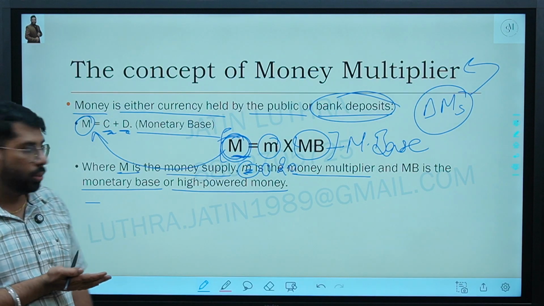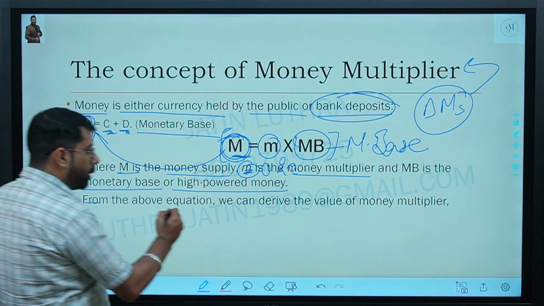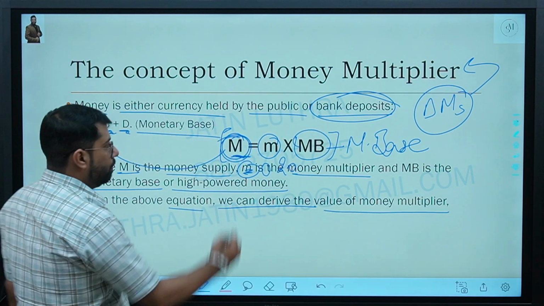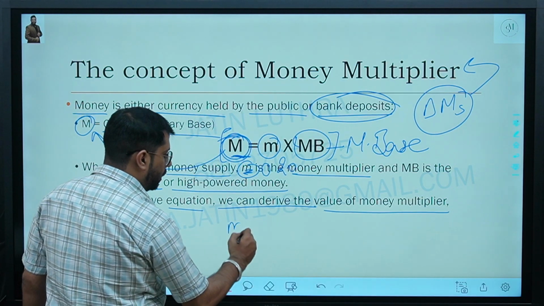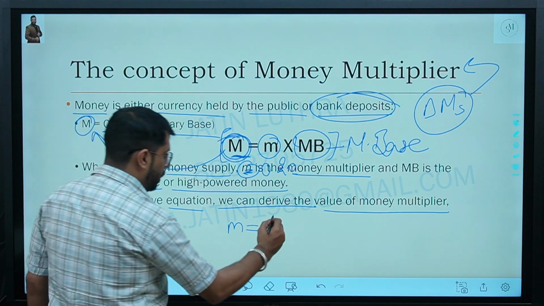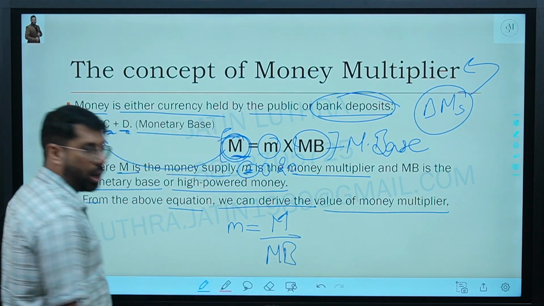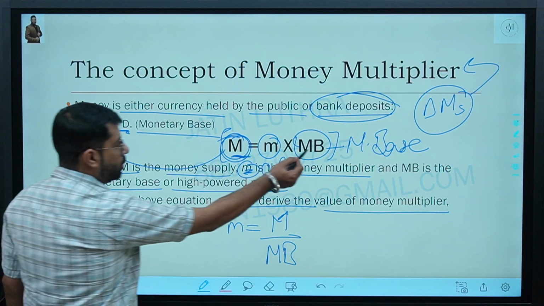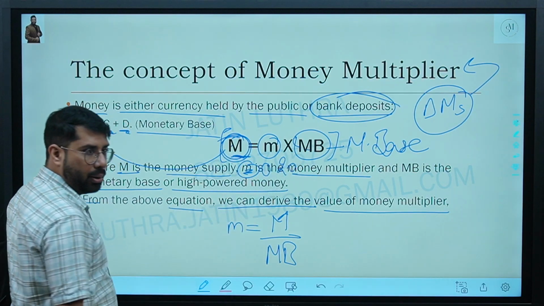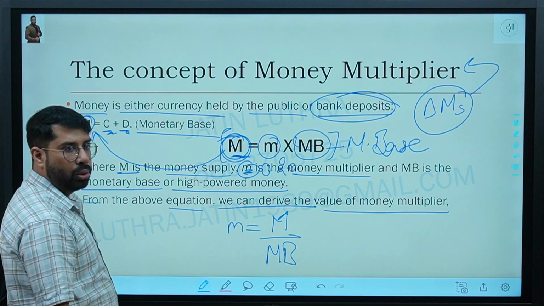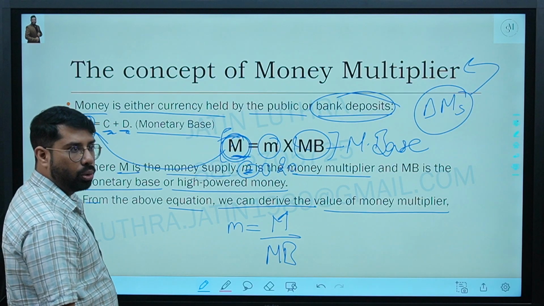From the above equation, we can determine the value of the money multiplier. Very easy. Small m will be equal to M divided by MB. Money supply divided by monetary base will be equal to the money multiplier. Yes or no?